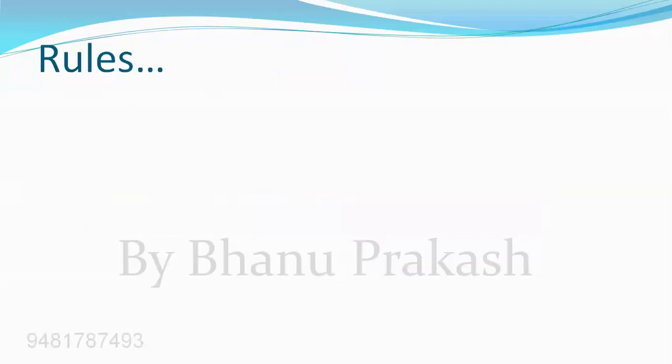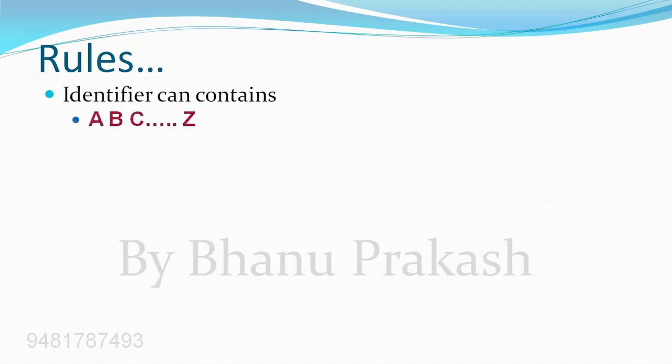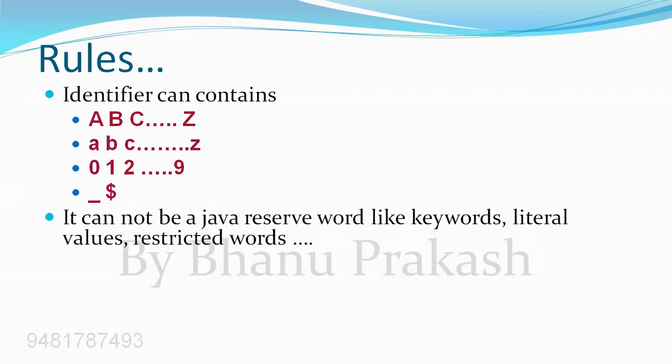The question is, can we give any name for an identifier? The answer is no. There are some rules we need to follow while specifying the name for the identifier. It can contain uppercase letters from A to Z or lowercase letters a to z. It can contain any digit, or it can also contain underscore and dollar. Remember, only two special characters are allowed, which are underscore and dollar.